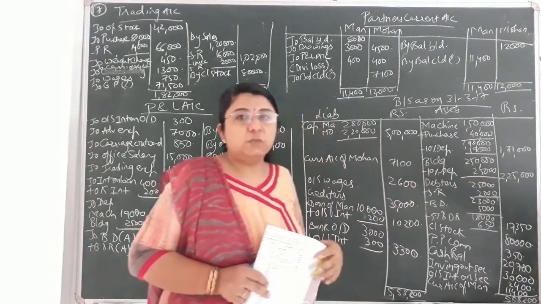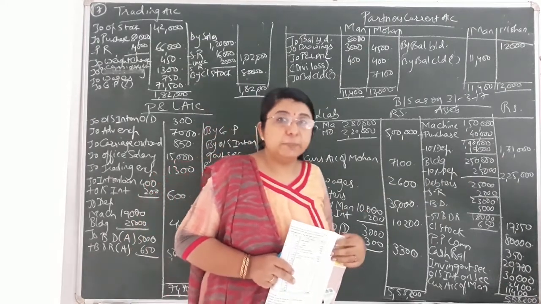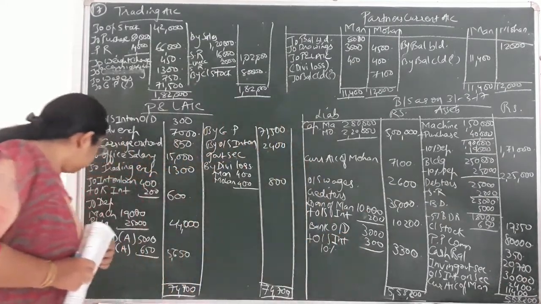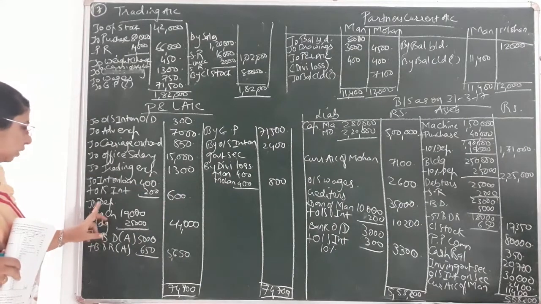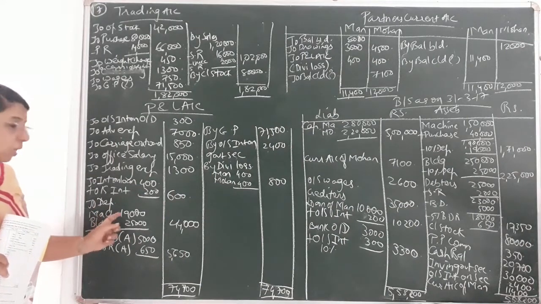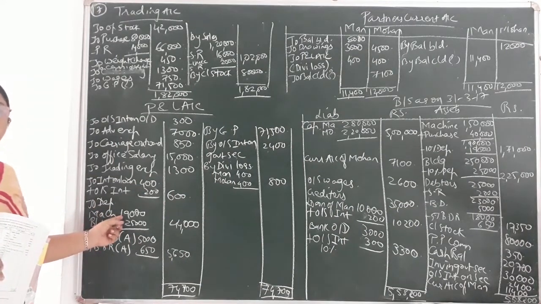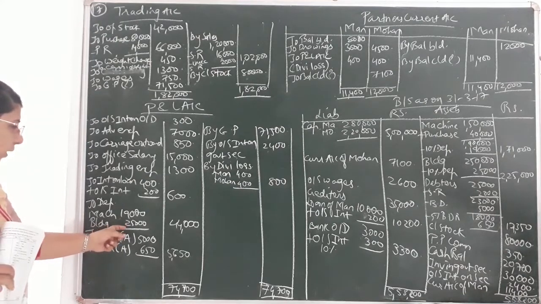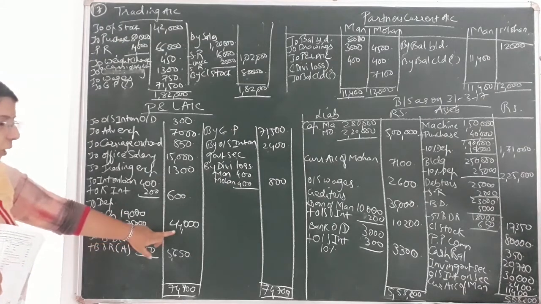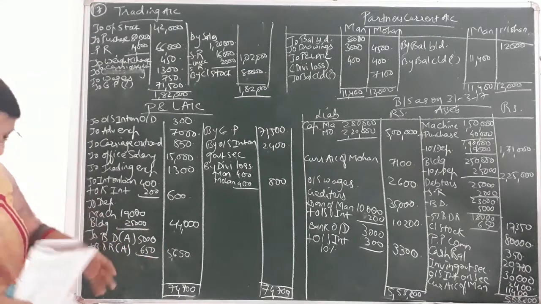Now the second effect of this depreciation would be on the debit side of the P&L account. You can see on the debit side of the P&L account, I've written two depreciations, machine and building. For machine that came to 19,000, and for building that came to 25,000. The total I've written in the outer column, that is 44,000.